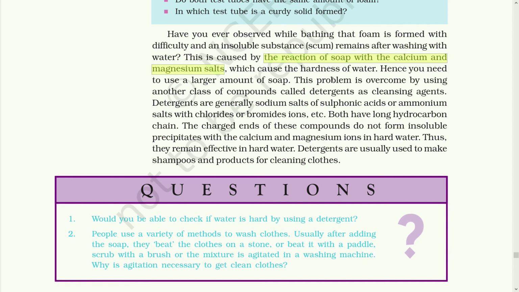This problem is overcome by using another class of compounds called detergents. Detergents are generally sodium salts of sulfonic acid or ammonium salts with chloride or bromide ions. Both have a long hydrocarbon chain. The charged end of this compound does not form insoluble precipitate with the calcium and magnesium ions in hard water. Thus, they remain effective in hard water. Detergents are thus usually used to make shampoo and products for cleaning clothes, which can be used in hard as well as soft water with the same ease.